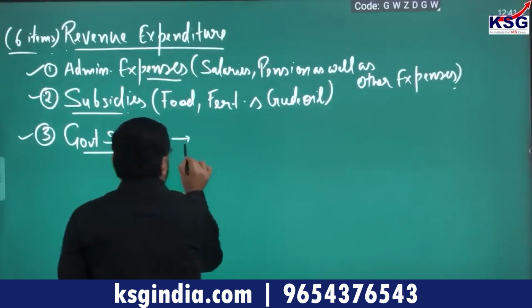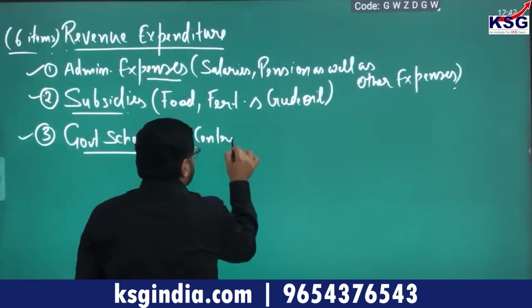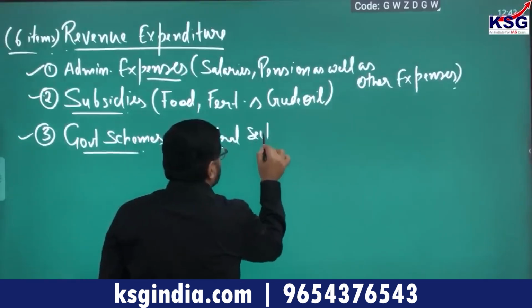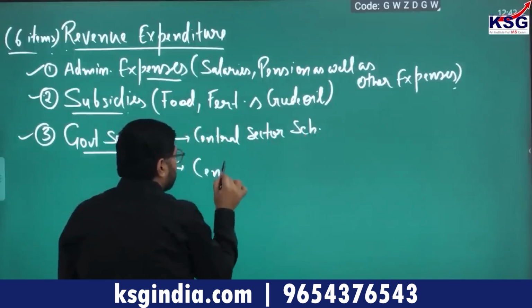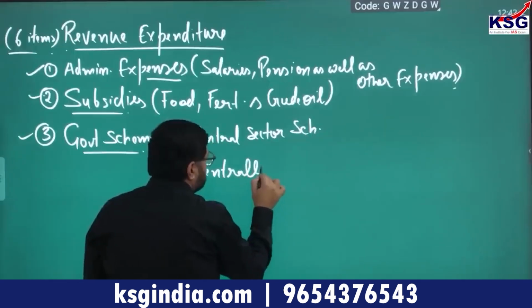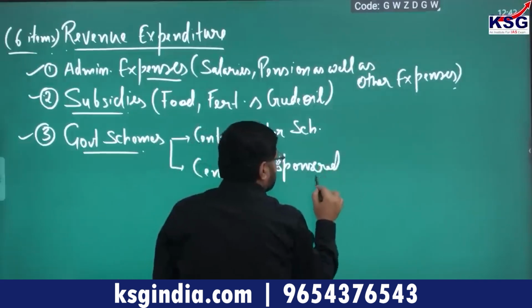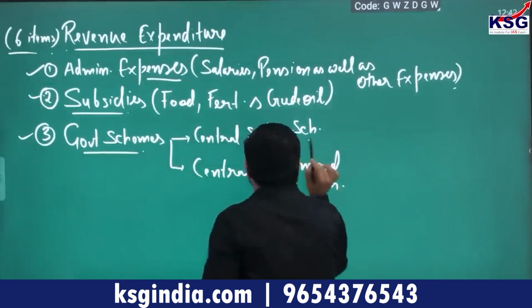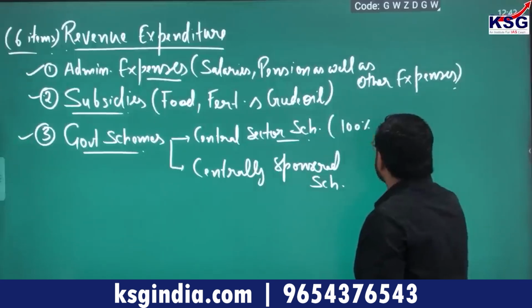For example, there are 2 types of schemes: central sector scheme and centrally sponsored scheme. In a central sector scheme, the Government of India gives 100% of the cost.